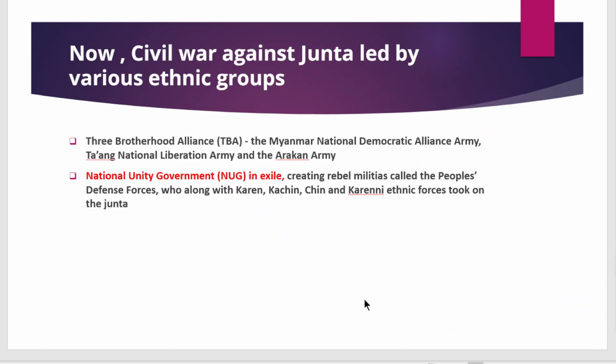You can see the Three Brotherhood Alliance, that is the Myanmar National Democratic Alliance Army, the Ta'ang National Liberation Army, and the Arakan Army. These, along with other ethnic groups, are merging to rise against the Myanmar military. And not only that, there is evidence that these ethnic groups are capturing regions that were earlier occupied by the military junta, and they are also taking prisoners from the junta. They are seizing the region.